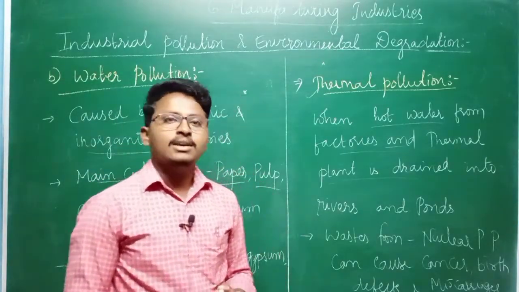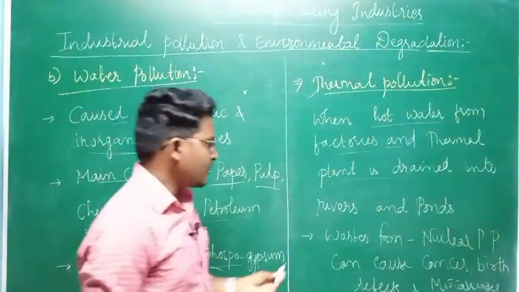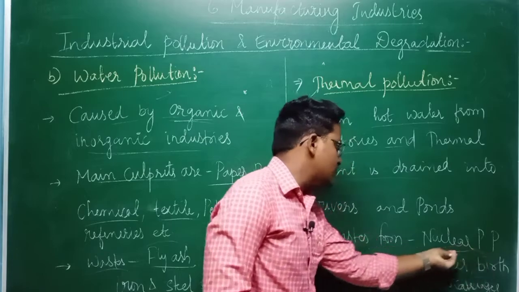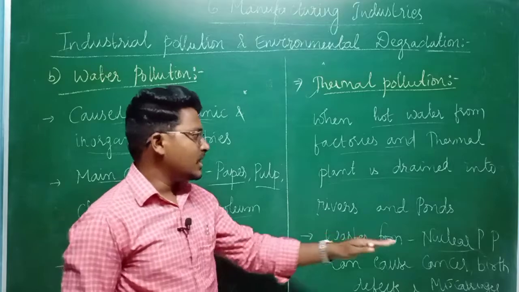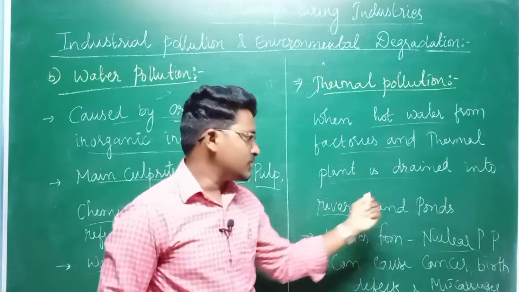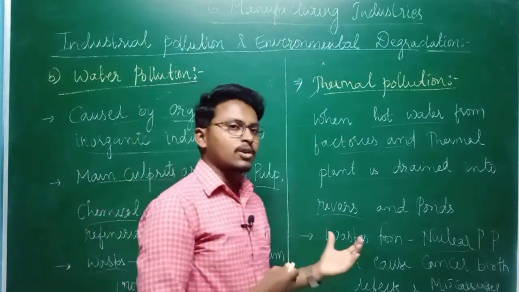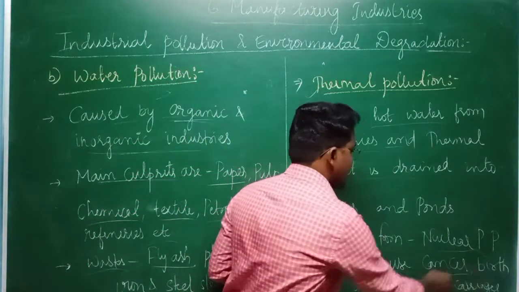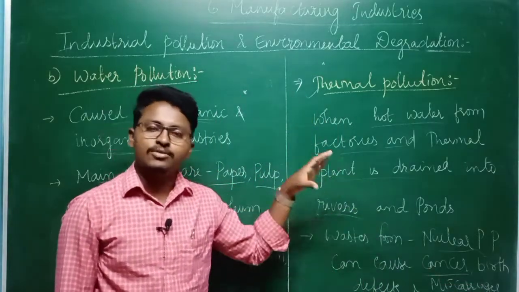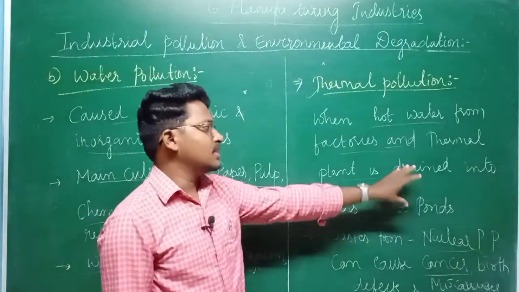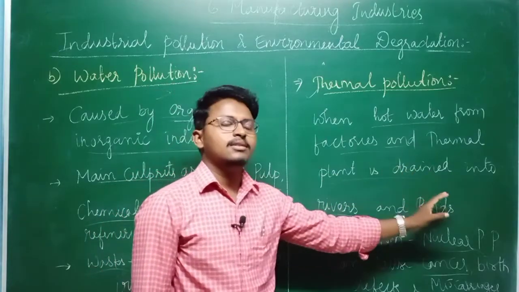At the same time, thermal pollution is also caused by waste from nuclear power plants, and whatever waste these nuclear power plants release is also directly drained into rivers as well as ponds. So what happens when people consume this water? It can cause cancer, birth defects, as well as miscarriages. These are some of the problems caused by nuclear power plant waste released into rivers and ponds.